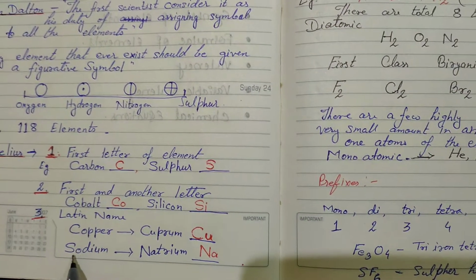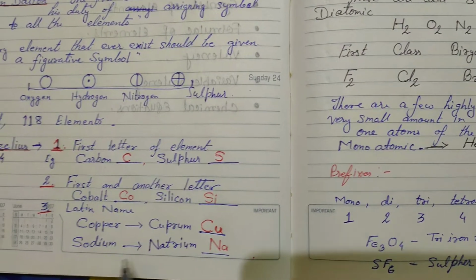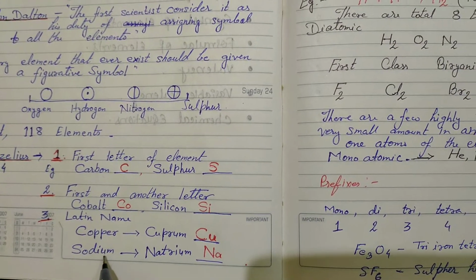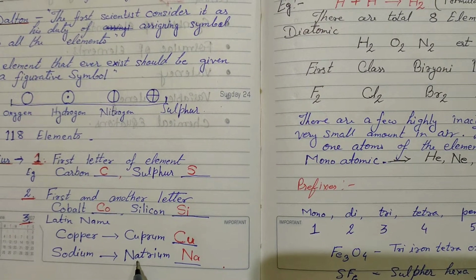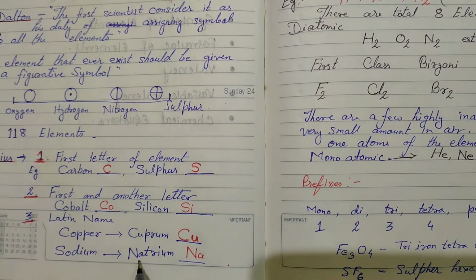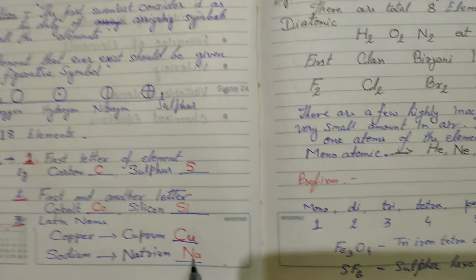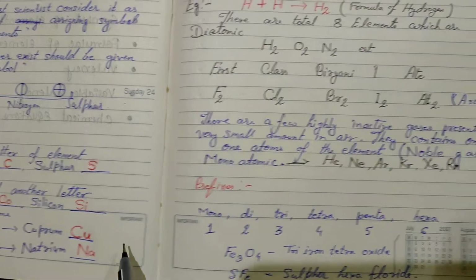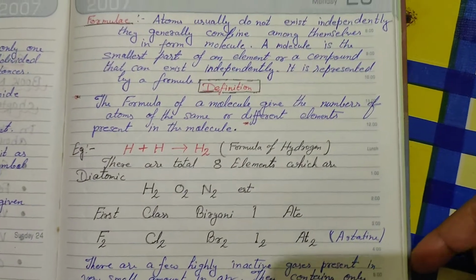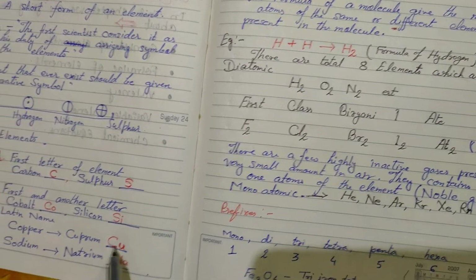As an example, sodium, SODIUM. The Latin name of sodium is natrium. Natrium is the Latin name of sodium. First letter N and second letter A. So this is the sodium element symbol. So we can write all the elements as figurable symbols. These are the figurable symbols.